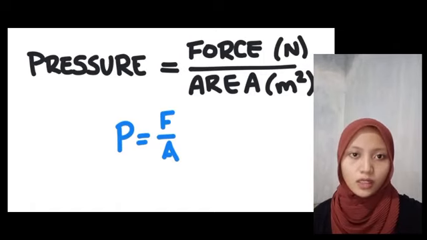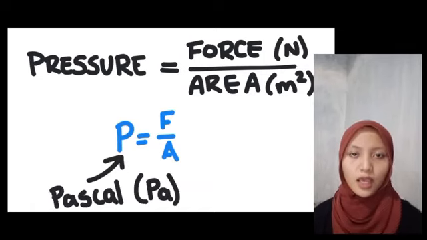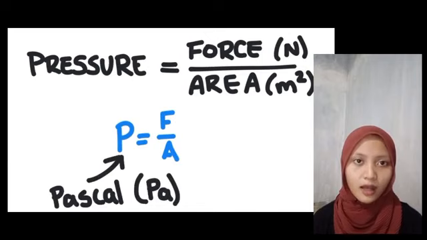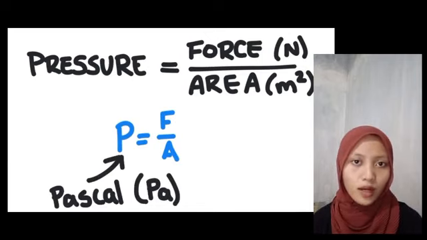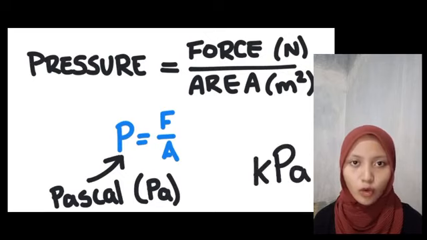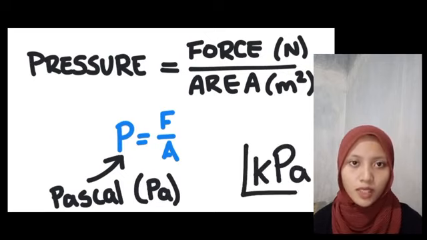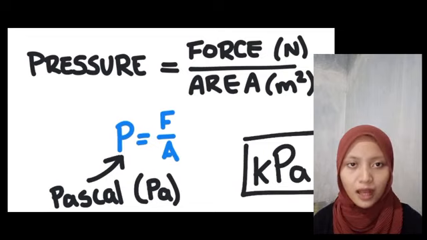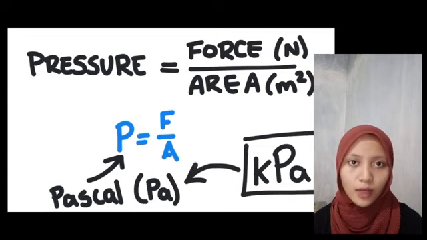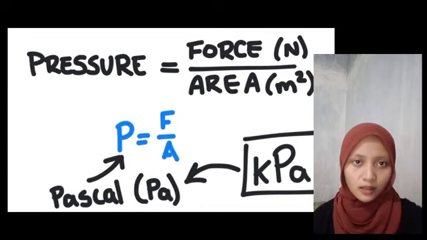The SI unit for pressure is the Pascal, Pa. Although the Pascal is a pretty small unit, and pressure is more commonly described in kilopascals, or kPa. To use this equation, we need to use Pascals, not kPa. And so a lot of the time we are going to have to perform the conversion between Pascals and kilopascals.